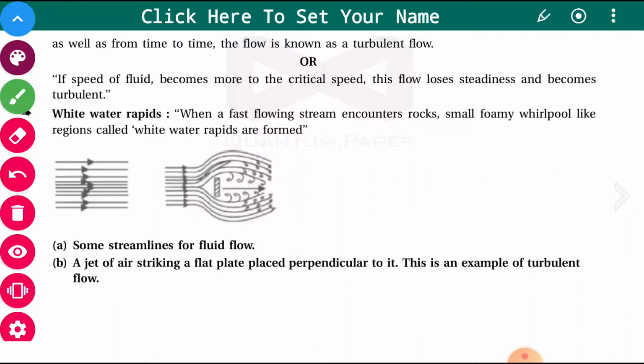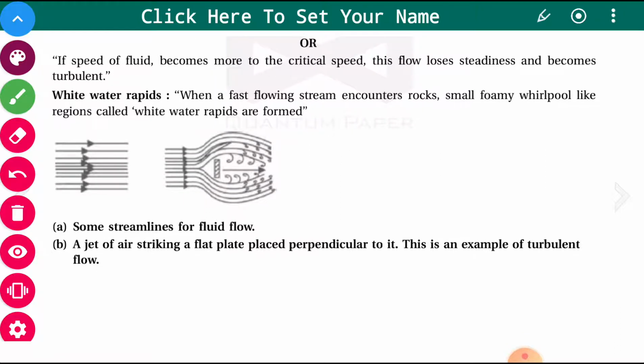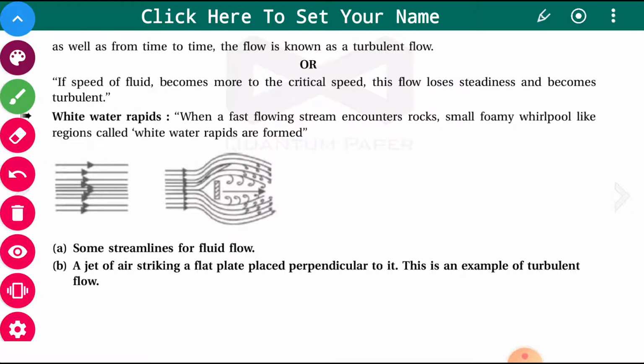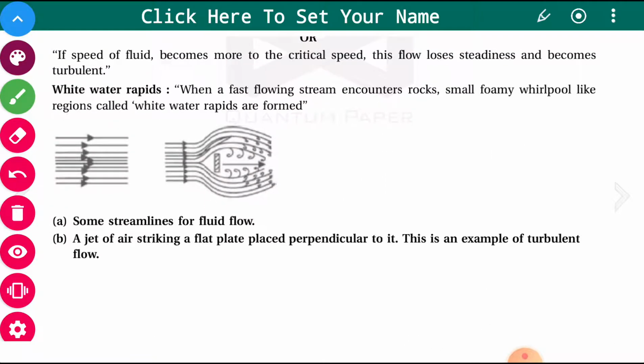White water rapids: when a fast flowing stream encounters rocks, small foamy, whirlpool-like regions are formed. These are called white water rapids. Sometimes we have seen that whenever the fast flowing stream hits a rock, a foamy whirlpool or whirling liquid is seen, and that is called white water rapids.